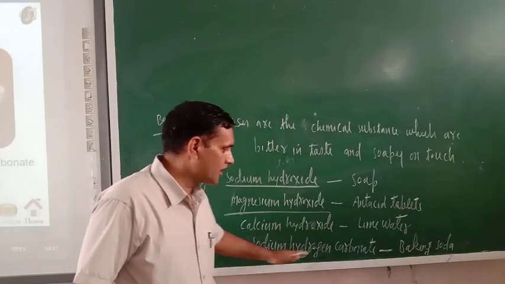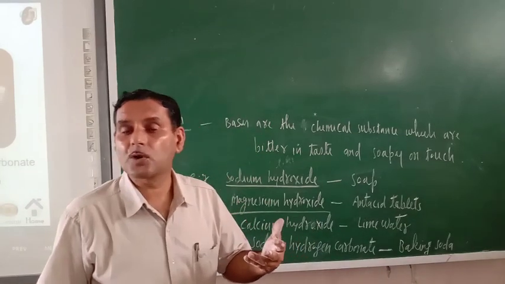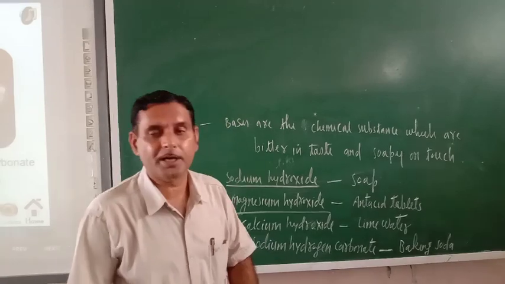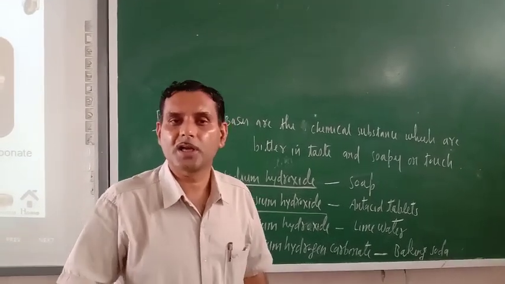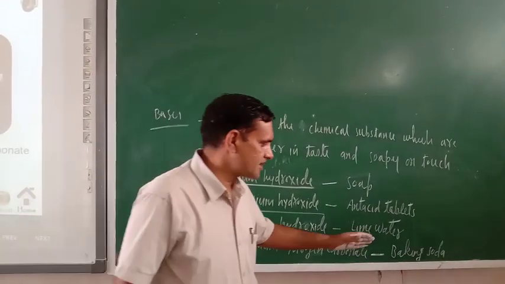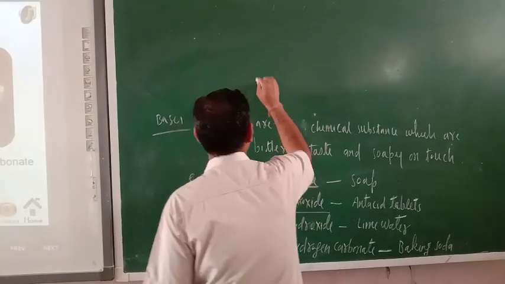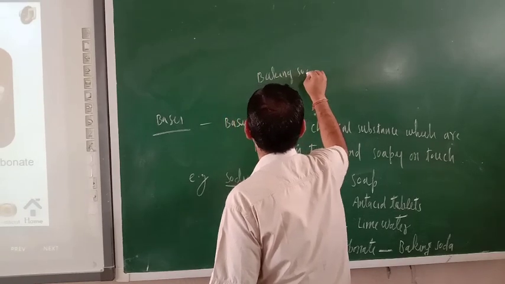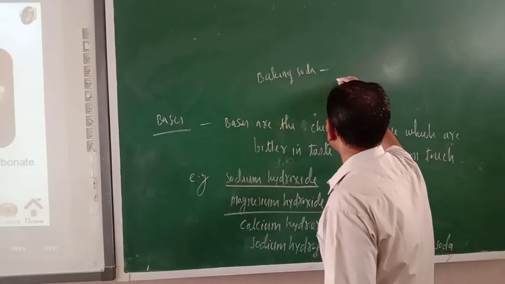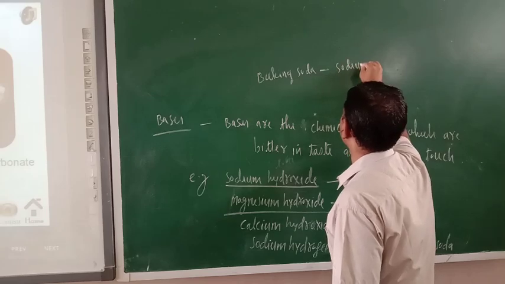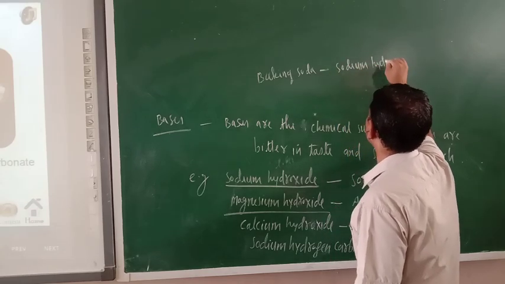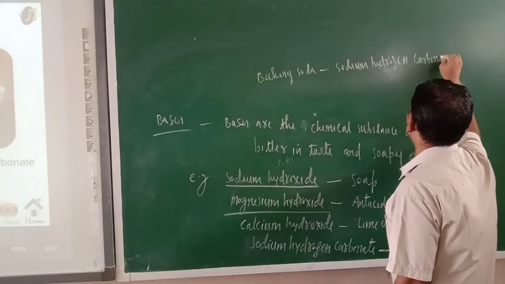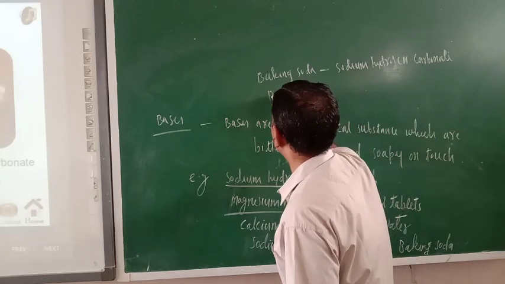Next one is sodium hydrogen carbonate. Baking soda, you might have heard. Baking soda contains sodium hydrogen carbonate. Now one of the essential things I am going to tell you: what is the difference between baking soda and baking powder? Baking soda is chemically sodium hydrogen carbonate.